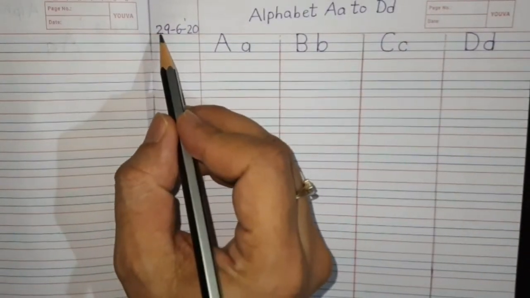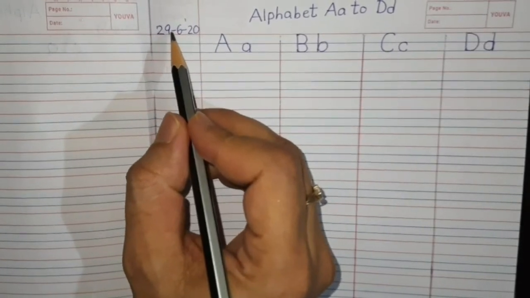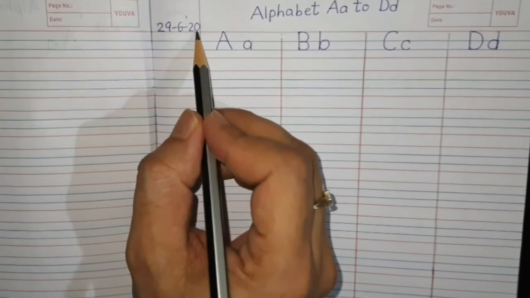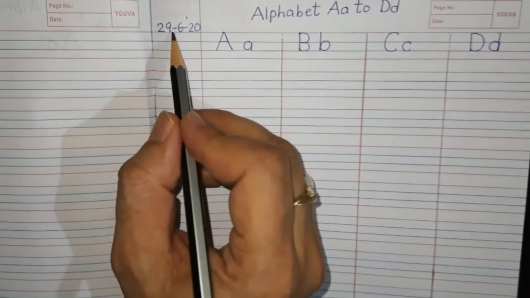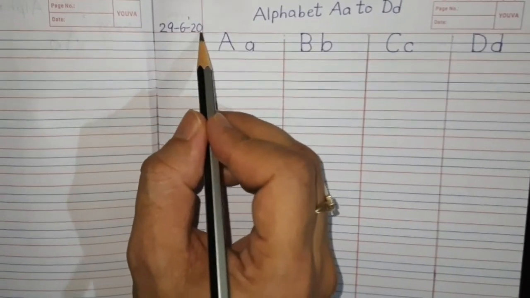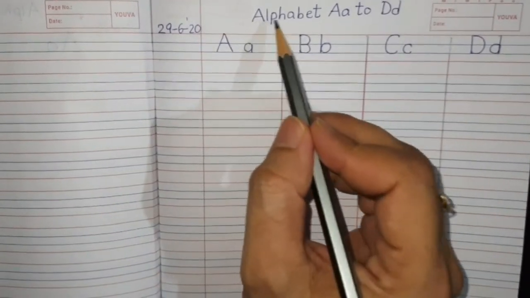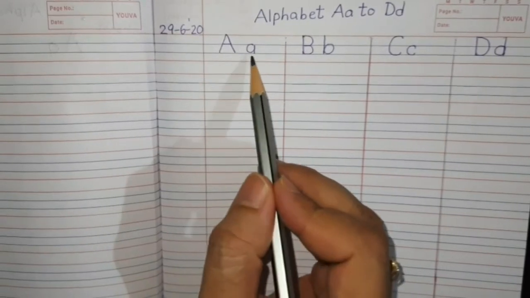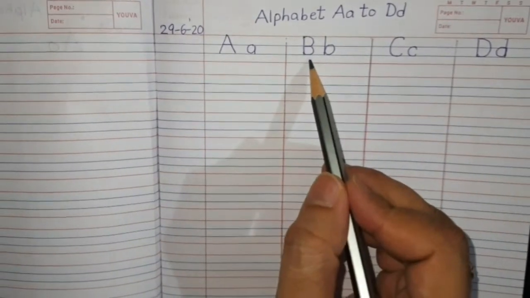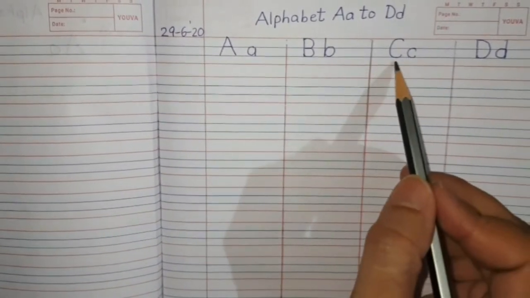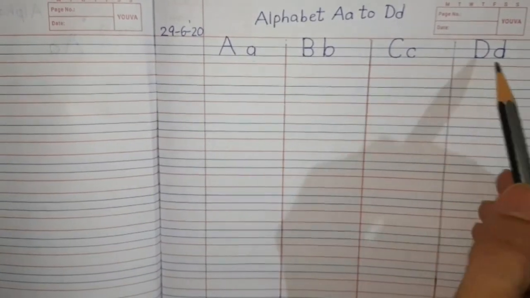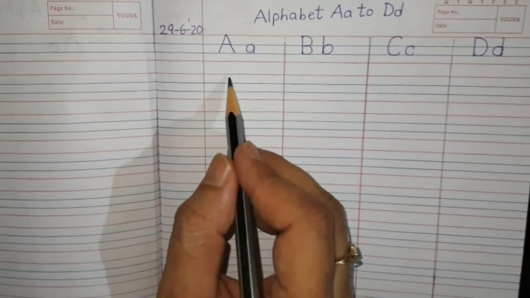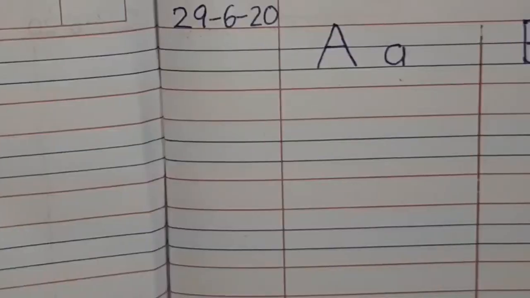Children, what is today's date? 29-6-2020. That is 29th June 2020. Here alphabet A to D. Capital A, small a. Capital B, small b. Capital C, small c. Capital D, small d. So now we will start writing capital A.